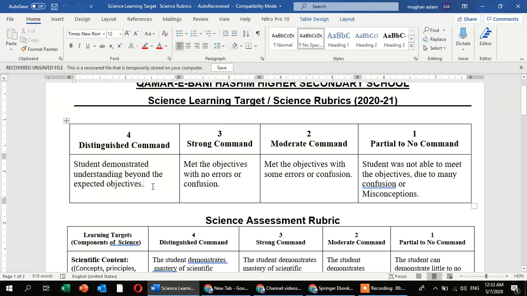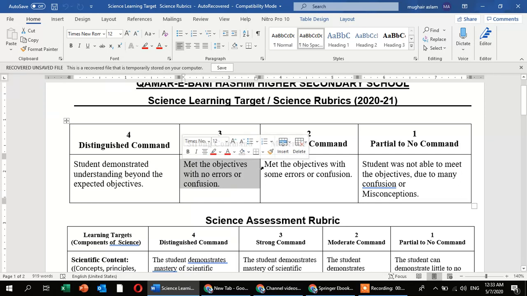Now, if you are making some video of a hands-on activity or you are demonstrating understanding beyond your expected objective, then you will get 100% marks. If you are making some activity and met the objectives with no errors or confusion, but you are not going beyond the expected objective, then you will get a little bit less marks.